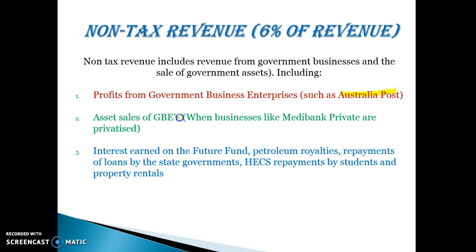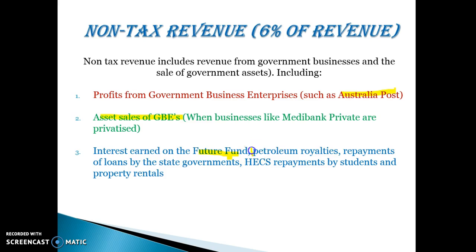Asset sales of government business enterprises. So if the government wants to privatise something like Medibank, when they sell Medibank, they get money, and therefore that will lead to profits as well. And also, they earn interest on their future fund, so they've got money saved up in a future fund.